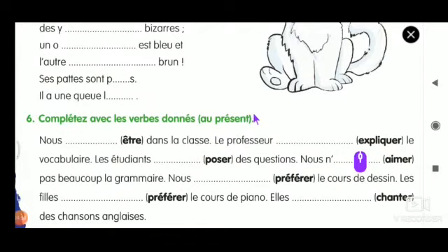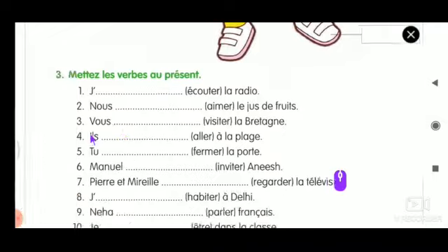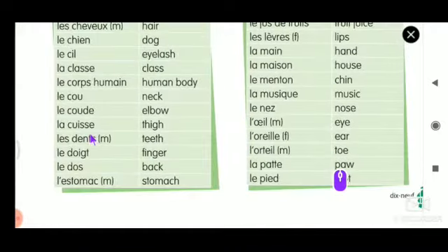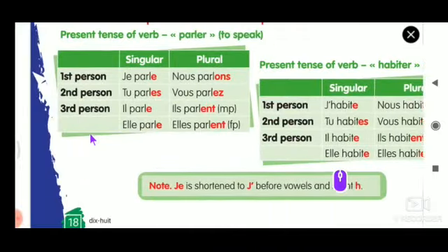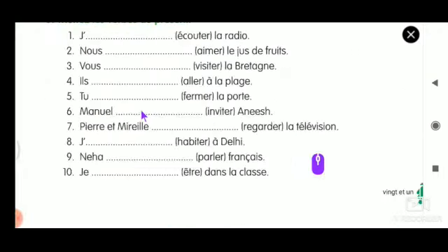The second sentence is: Le professeur dash expliquer le vocabulary. For giving this answer, we have to know ER verb conjugation. So we'll check parler, a verb which we have already seen. In this verb, for third person singular, the radical is PARL and the ending is E. The same way, you have to go to this exercise.